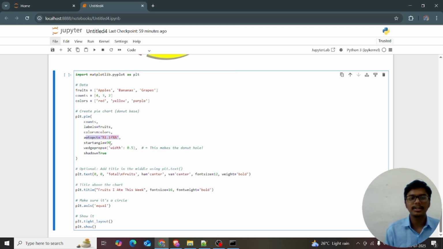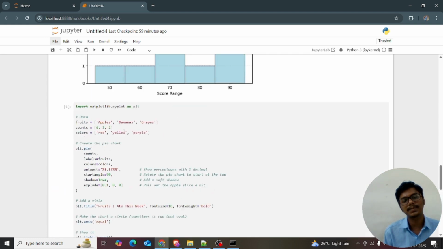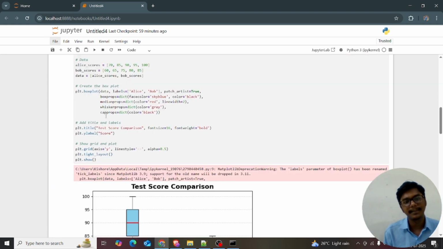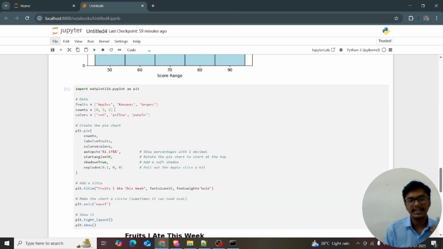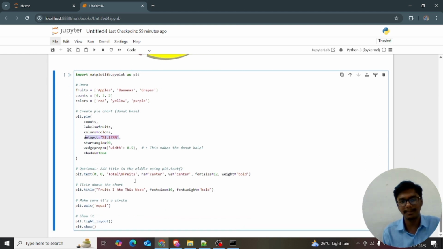For the start angle, I want to start at 90 degrees. And again, this is the main part: this makes the donut hole, which is wedgeprops. In the previous session we discussed median props, whisker props, cap props. Are you able to understand, guys? Now we are seeing wedgeprops. Wedgeprops is equal to width 0.5. I just want the width equal to 0.5 in the center, and the shadow, I want the shadow to make a better look.